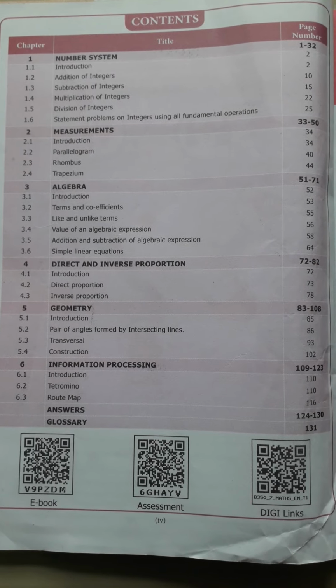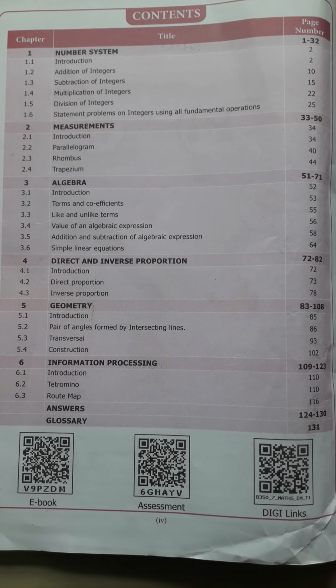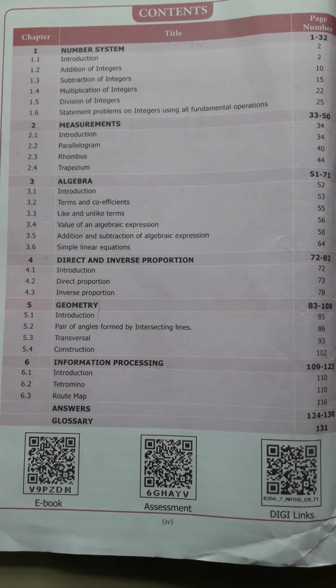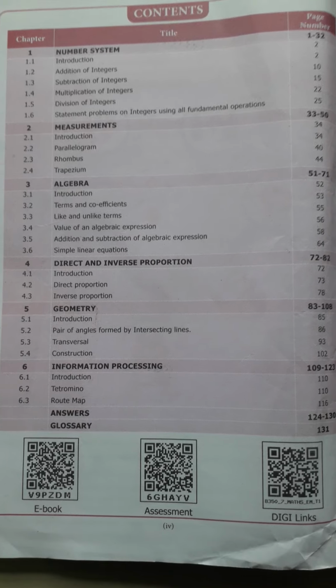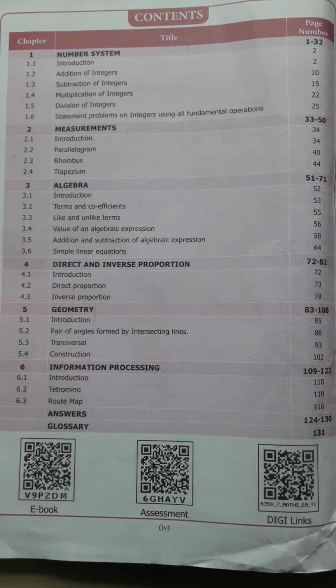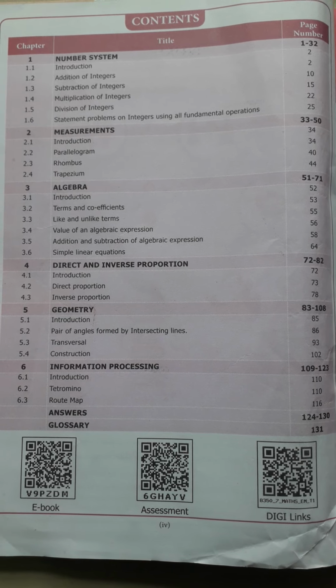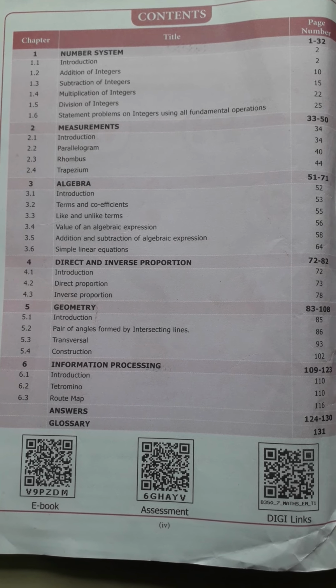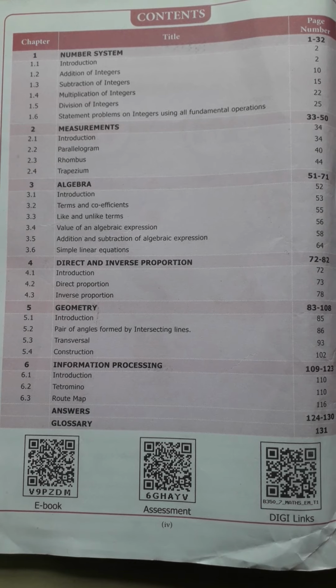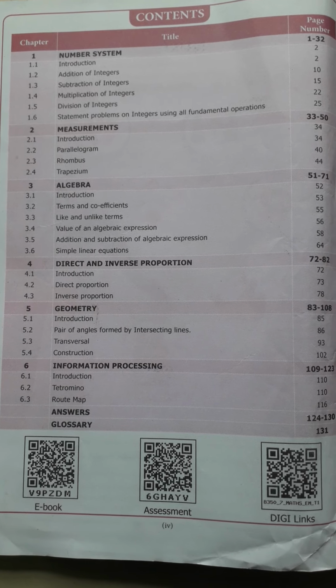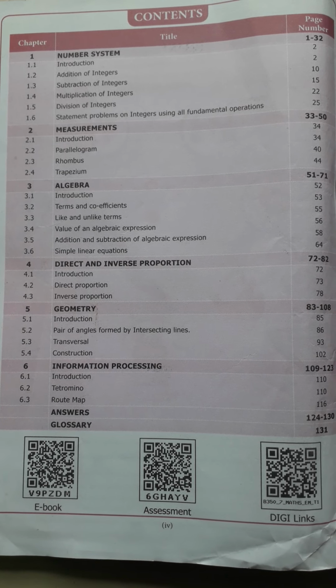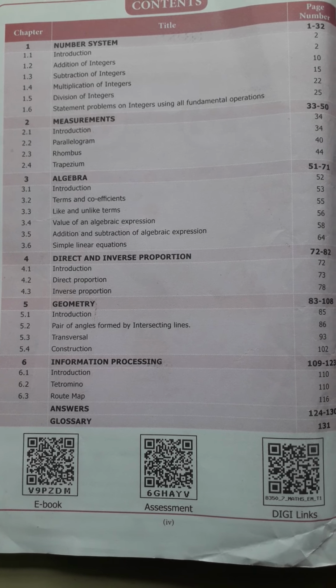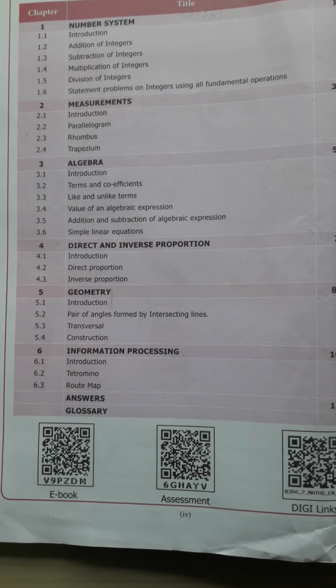Before entering the chapter, let me introduce the contents which are given in your 7th Max book. Here in the content we can see that there are totally 6 chapters. The first chapter is number system, second chapter is measurement, third chapter is algebra, fourth chapter is direct and inverse proportion, fifth chapter is geometry, sixth chapter is information processing.